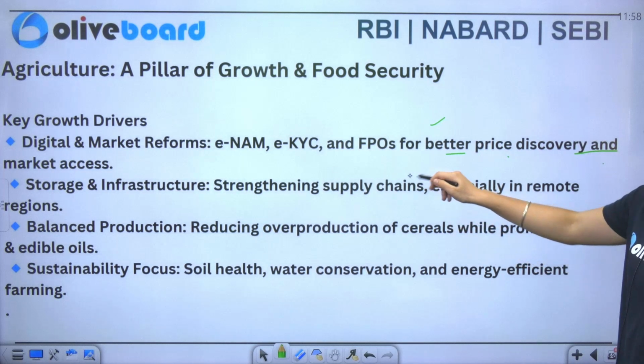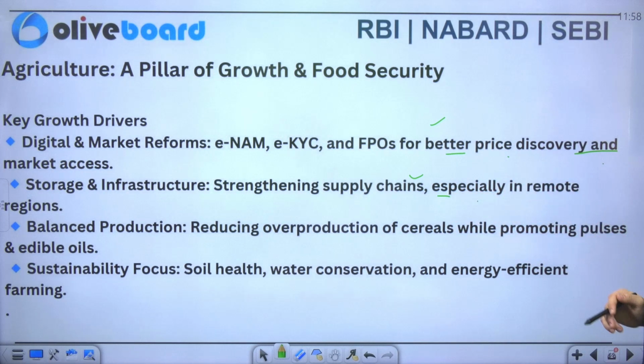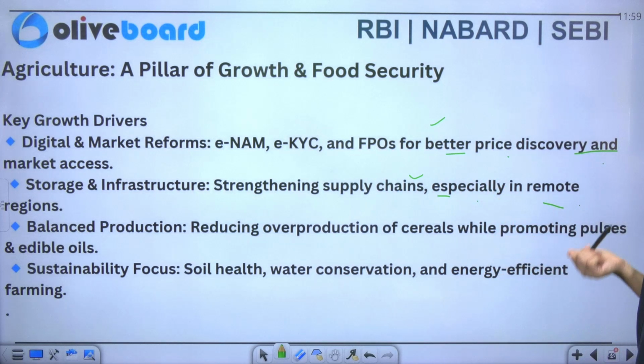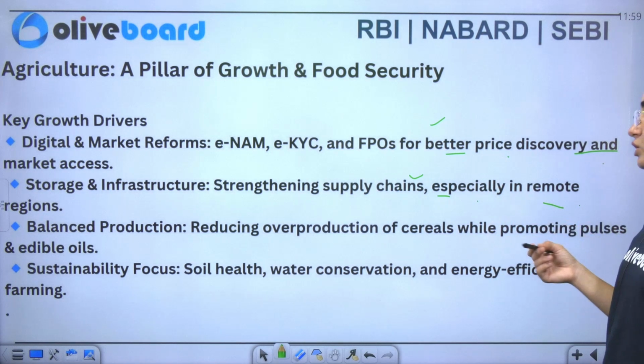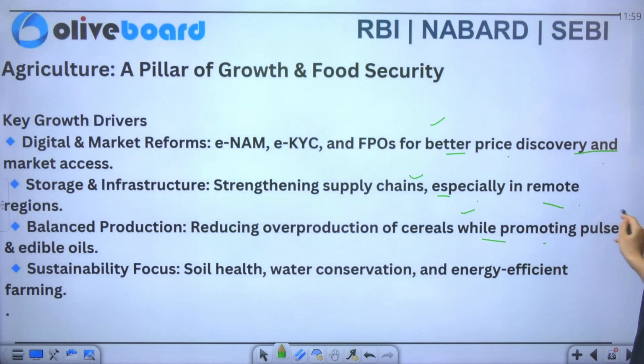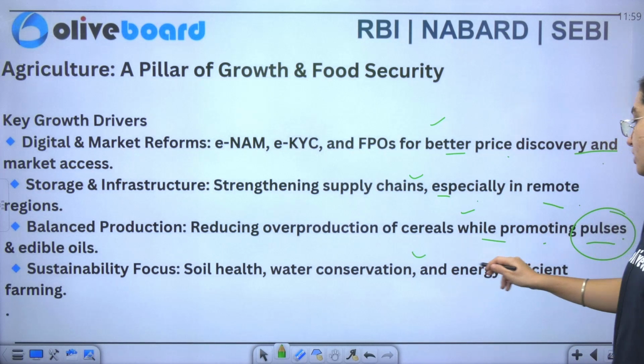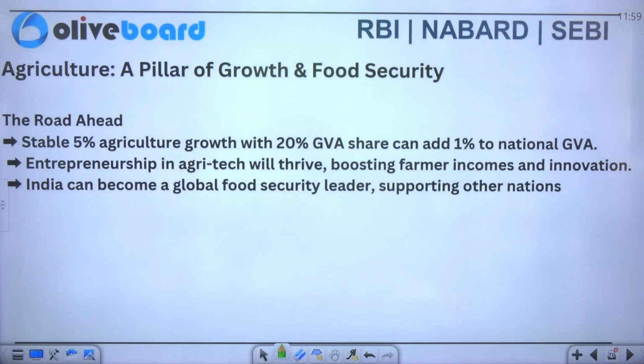Now we need to strengthen supply chains, especially in remote areas, for betterment in infrastructure as well as storage. Balanced production says that we need to reduce our overproduction of cereals, while we promote pulses as well as edible oils. Now the sustainability focus entirely focuses on soil health, water conservation and energy-efficient farming. Now the road ahead says that we have stable 5% agricultural growth with a 20% GVA share, and can add 1% to the national GVA.